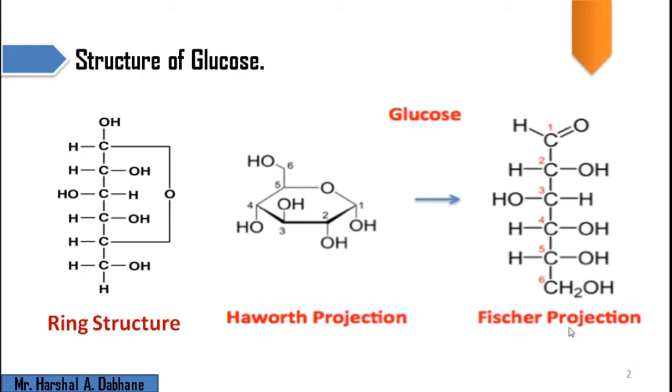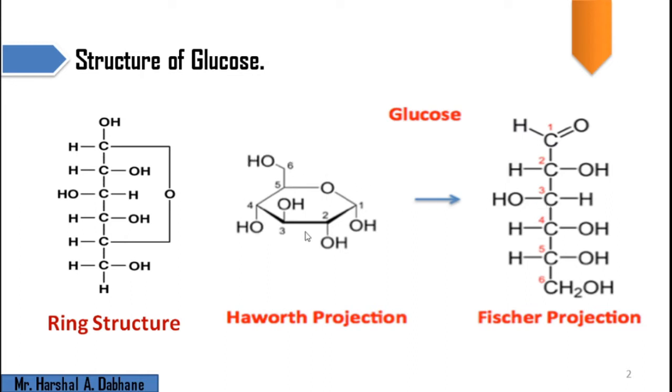In the Fischer projection formula, the chiral carbon atom is shown by vertical and horizontal lines. The intersection between the two lines denotes the chiral carbon atom, which can be specified by means of an asterisk. When the oxygen atom containing the lone pair reacts with the carbonyl carbon atom of the aldehyde, the molecule is converted into the cyclic form.